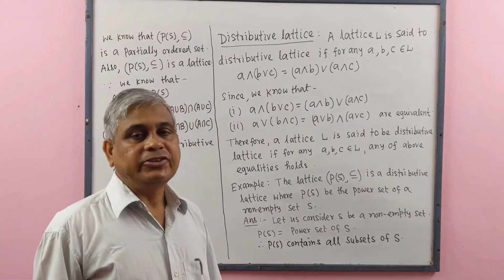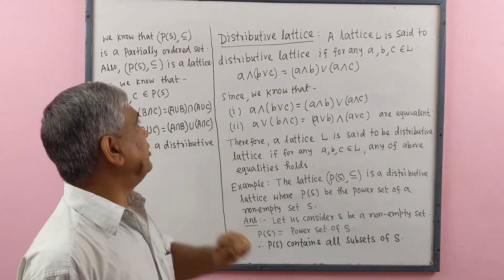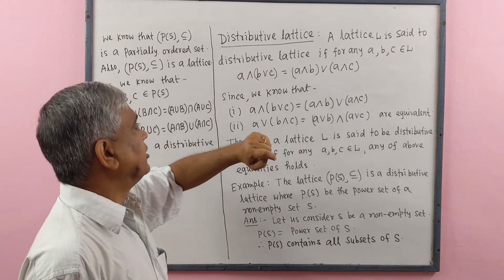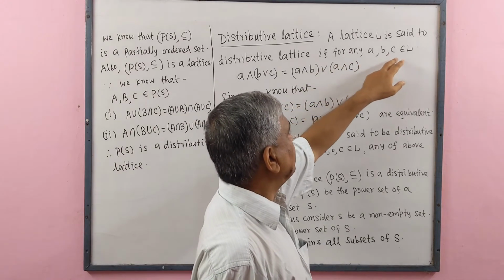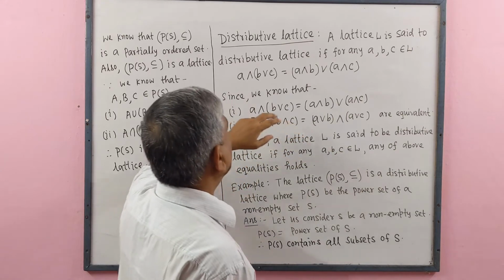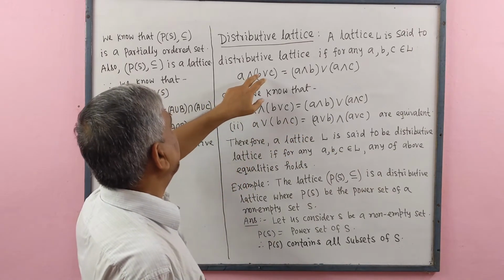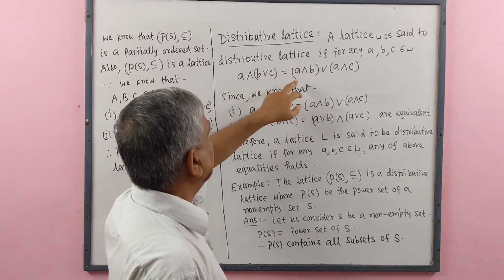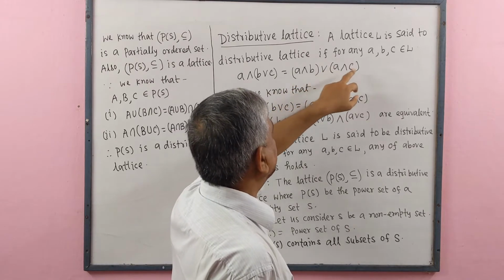Now we define distributive lattice. A lattice L is said to be a distributive lattice if for any A, B, C belonging to L, A meet (B join C) equals (A meet B) join (A meet C).